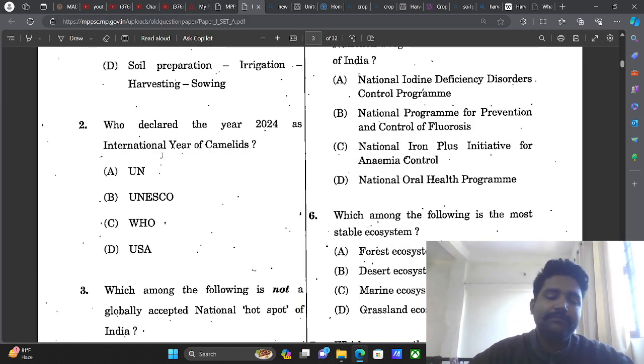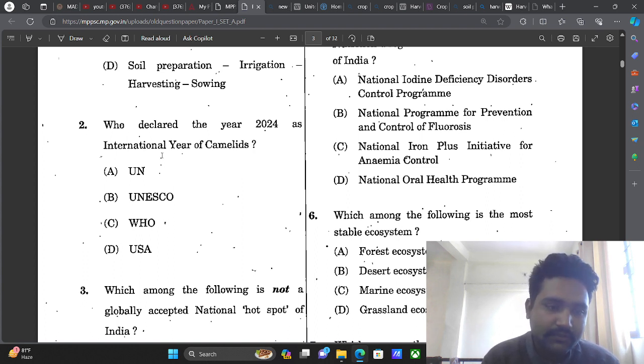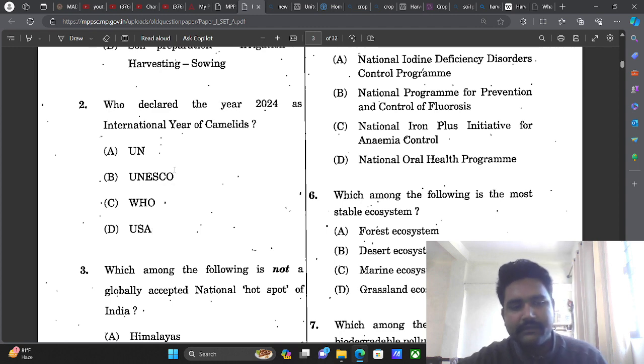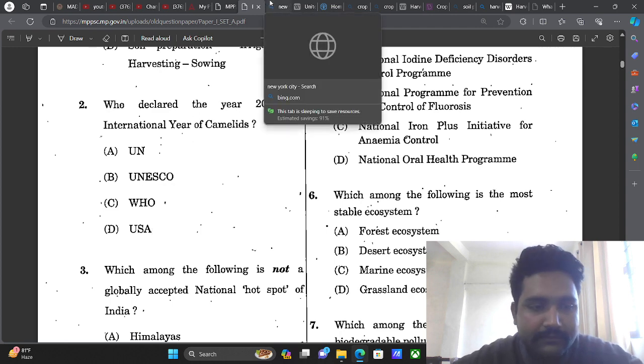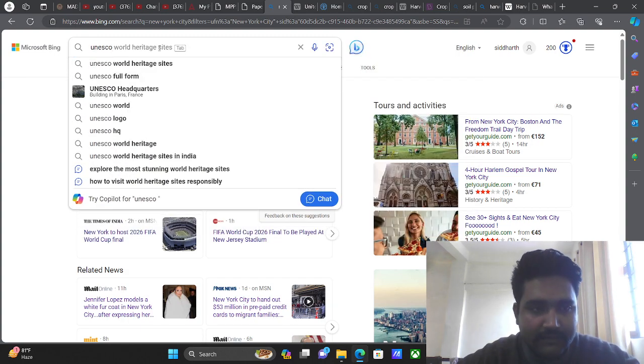So basically here the MPPSC or the commission wants to know whether the candidate is aware of the different international organizations such as UNESCO, WHO, USA. We will discuss one by one what particularly UNESCO means, and what is the meaning of WHO. As per my understanding, WHO is World Health Organization. I'm not able to recall UNESCO right now, and USA is United States of America. Now let us move forward towards discussing UNESCO, and then we will also discuss the UN and other things.